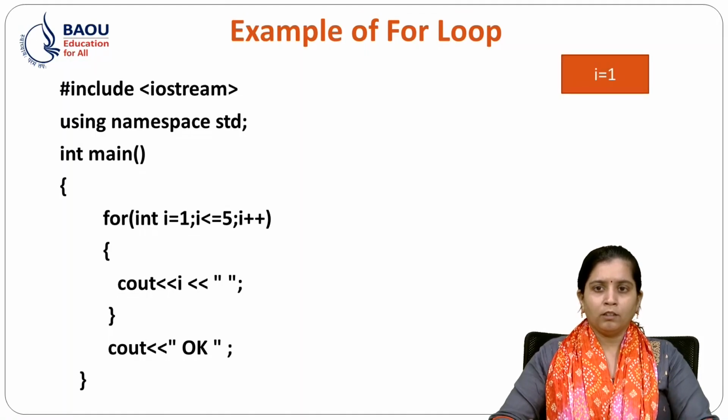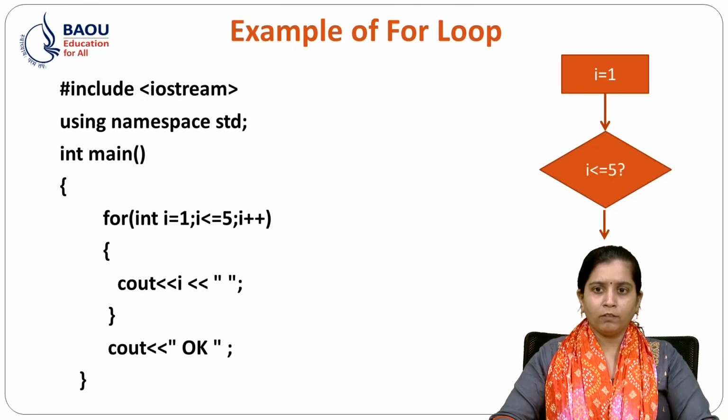And let's see this flowchart. I is equal to 1, and we check our condition, that is I is less than or equal to 5, that is 1 is less than or equal to 5, true.